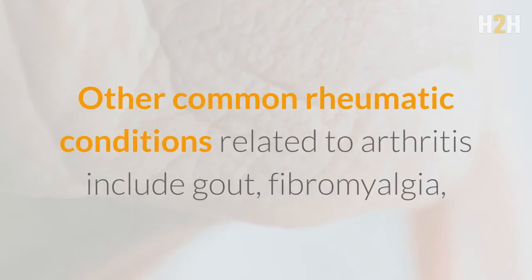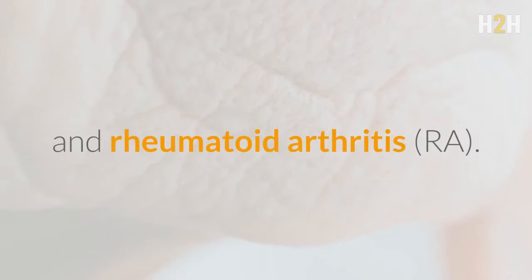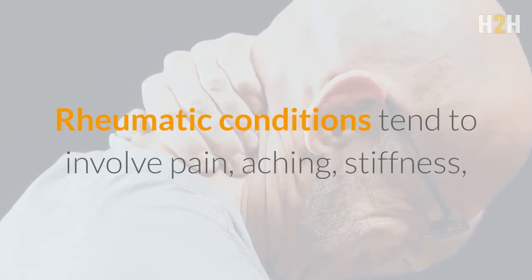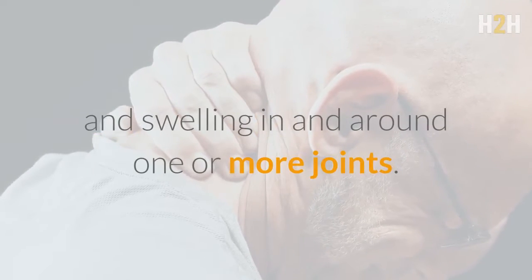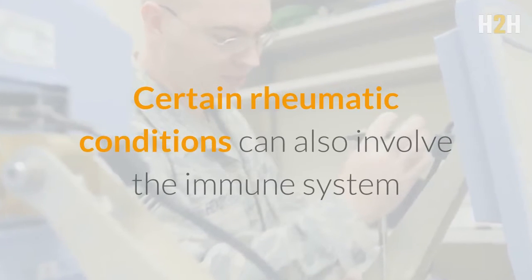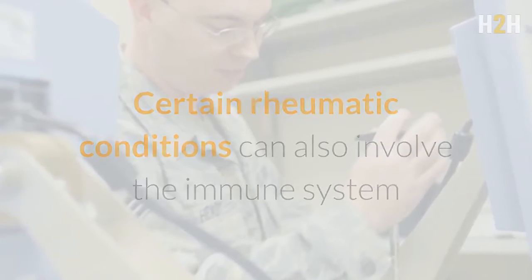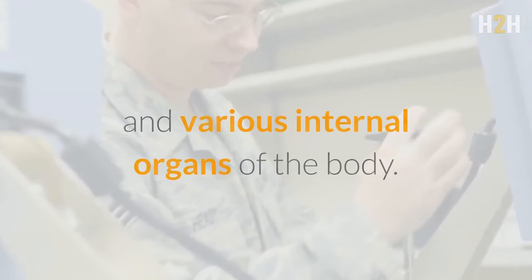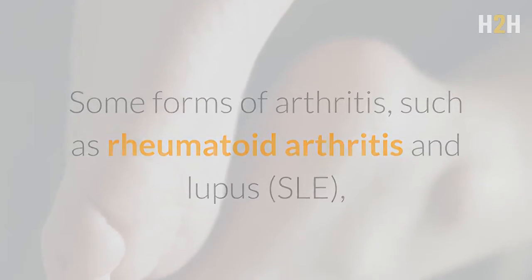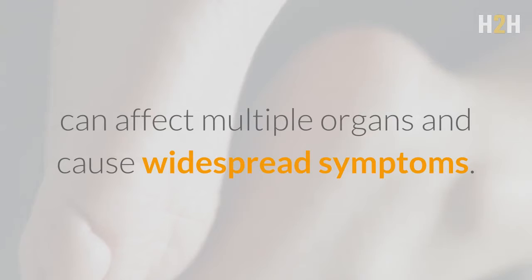Other common rheumatic conditions related to arthritis include gout, fibromyalgia, and rheumatoid arthritis, RA. Rheumatic conditions tend to involve pain, aching, stiffness, and swelling in and around one or more joints. The symptoms can develop gradually or suddenly. Certain rheumatic conditions can also involve the immune system and various internal organs of the body. Some forms of arthritis, such as rheumatoid arthritis and lupus, SLE, can affect multiple organs and cause widespread symptoms.